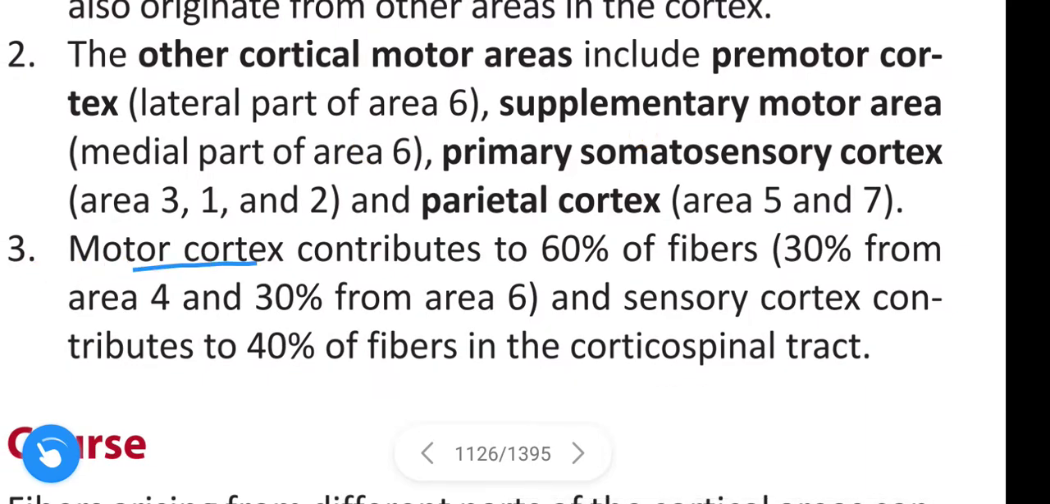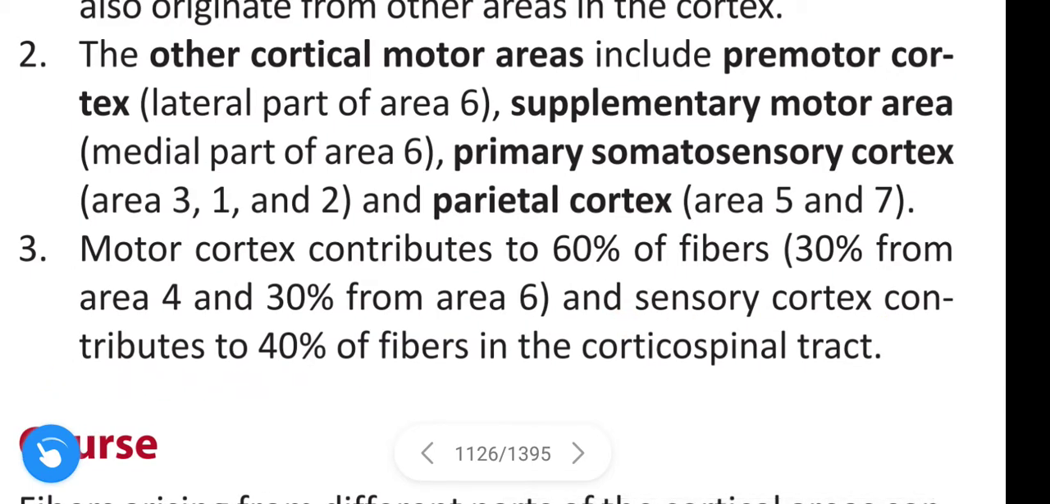Next, coming to the motor cortex and sensory cortex. Motor cortex constitutes about 60% of the fibers, and in this 60%, 30% are from area 4 and 30% from area 6, and the sensory cortex constitutes about 40% of the fibers in the corticospinal tract.